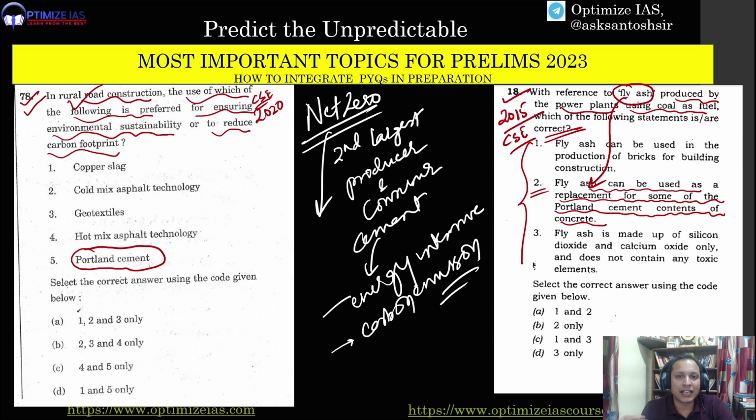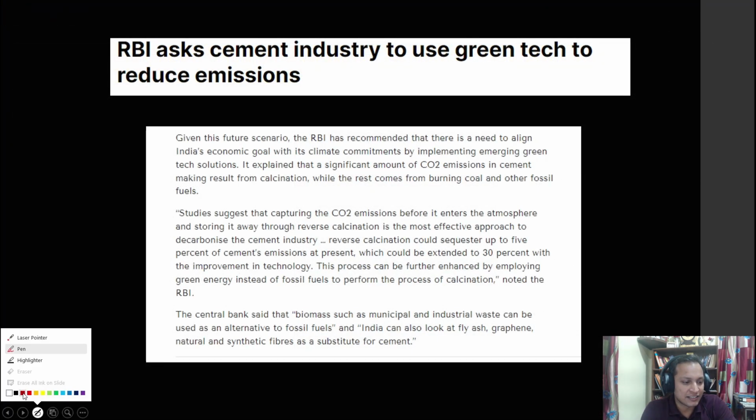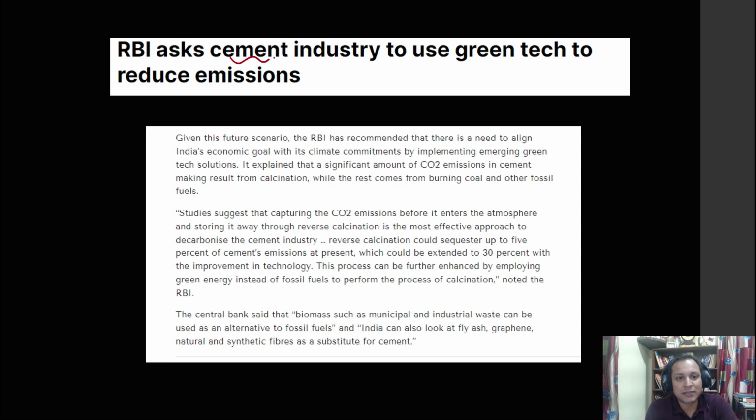Now I will show one current affair from this year, and you will see how I am going to connect these two PYQs and predict a question in the UPSC Prelims 2023. So let us see the current affair. RBI asks the cement industry to use green tech to reduce carbon emissions. RBI, a very important body, is requesting the cement industry to use green tech to reduce carbon emissions.